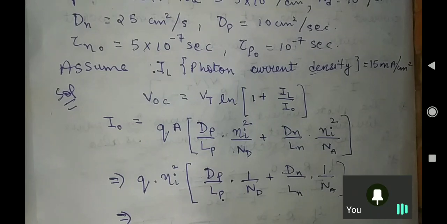Ni, if someone is thinking what is Ni, you know very well for silicon. Can anybody tell me the value of Ni for silicon? 1.5 into 10 to the power 10, yeah, very good. Then it is a simple calculation you have to do. Do it here.